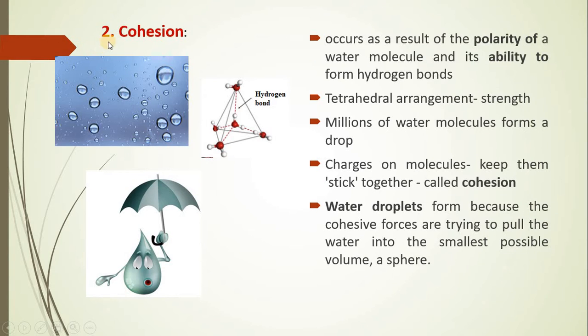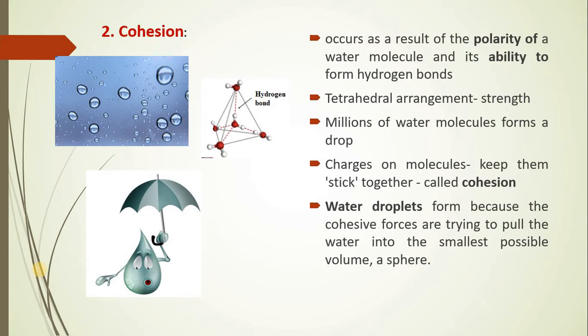Then we shall start with the properties, that is cohesion. The cohesion property occurs as a result of polarity. If you recall, yesterday we talked about the polarity of the molecule, wherein oxygen is partially negative whereas hydrogen is partially positive. Because these partial positive and negative charges are present on the same molecule, we can say that the water molecule exhibits polarity. And this polarity is the cause of forming different hydrogen bonds within the water.